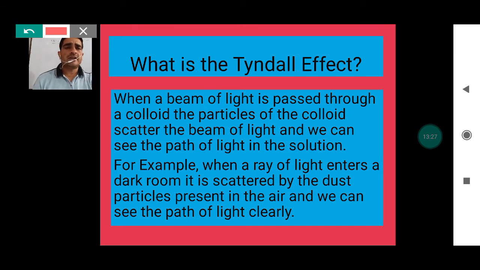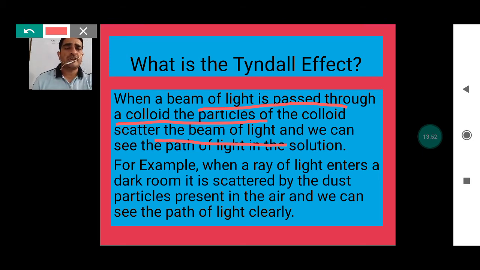Tyndall effect is when a beam of light is passed through the colloidal particles. Okay, the scattering of the light takes place here, and because of the scattering of the light, we see the path of the light in the solution, and this happens mostly with the help of the colloidal particles. If the colloidal particles are not there, we cannot see the light.